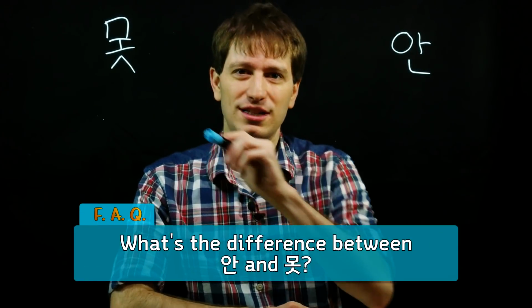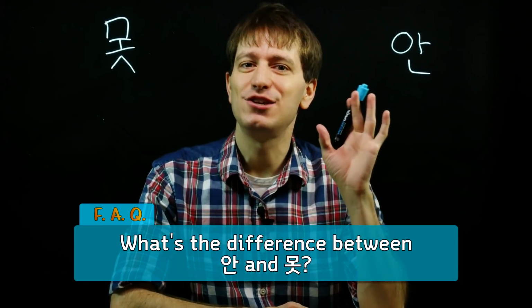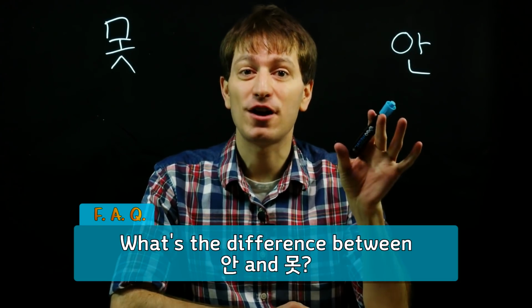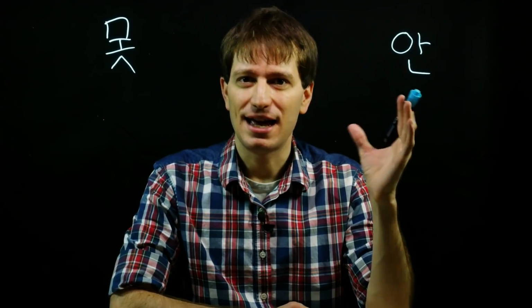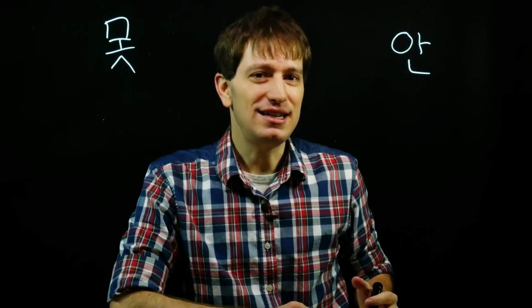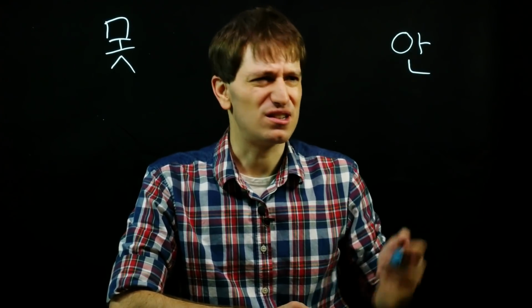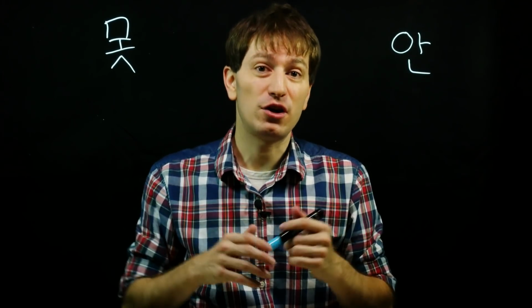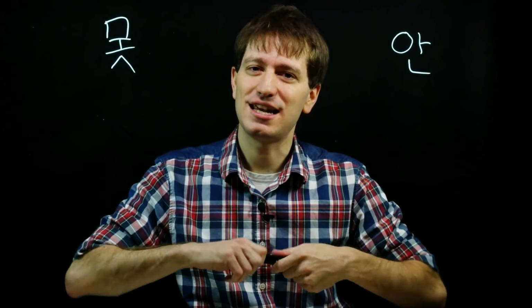안 and 못. These are words that you can add directly in front of a Korean verb and change it into a negative. These often get confused, especially 안. First of all, let's talk about how these can be used.